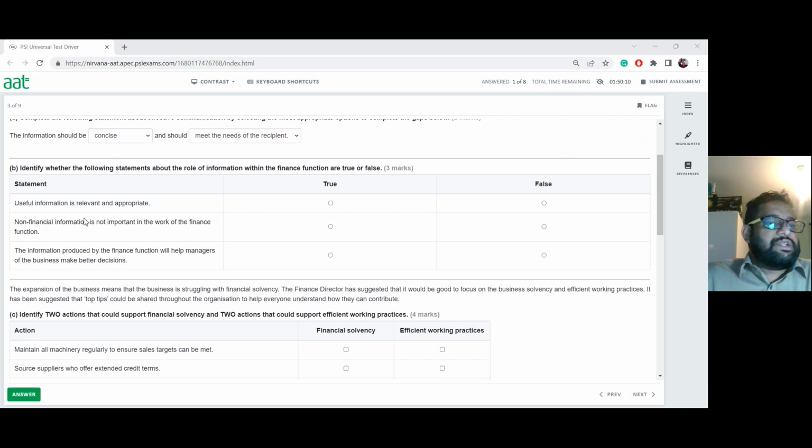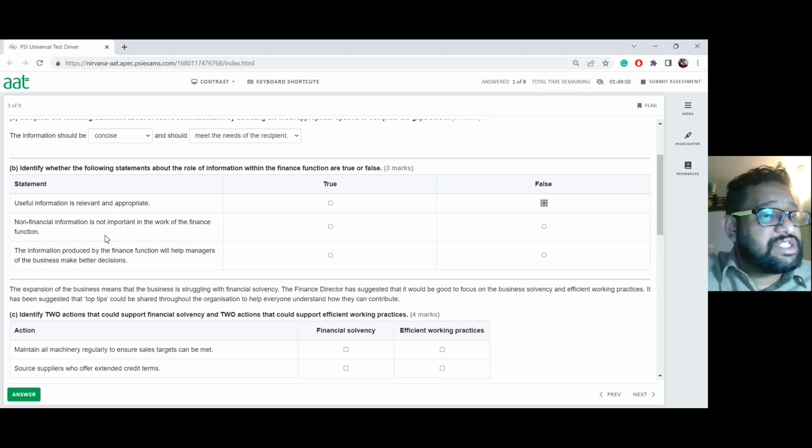Useful information is not always going to be relevant, not always appropriate as well, because not all the information is relevant to that scenario. So therefore, it's going to be false. If they said can be relevant and appropriate, that's fine. But saying relevant and appropriate just doesn't give enough scope for that one. So I'm going to say it is not right.